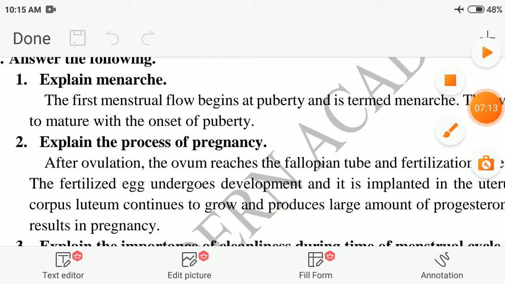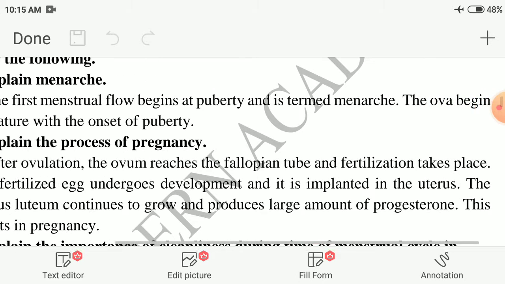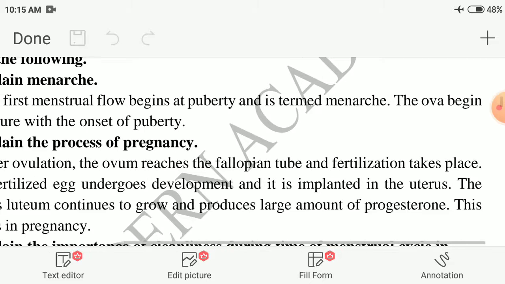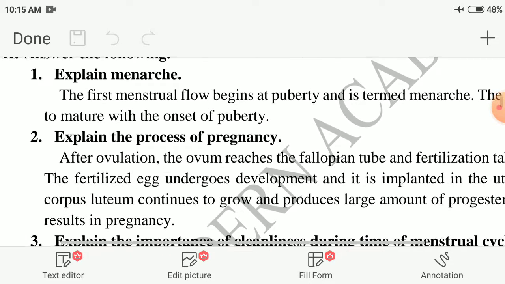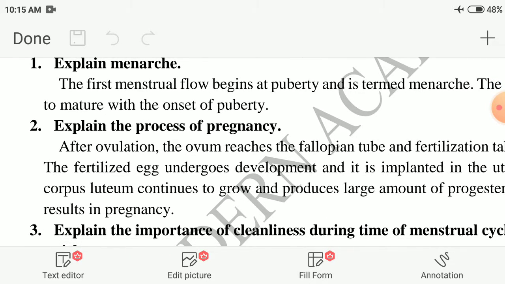Next we discuss about third day class. Explain menarche. The first menstrual flow begins at puberty and is termed menarche. The ova begins to mature with the onset of puberty. What do you mean by menarche? The first menstrual flow is called menarche.